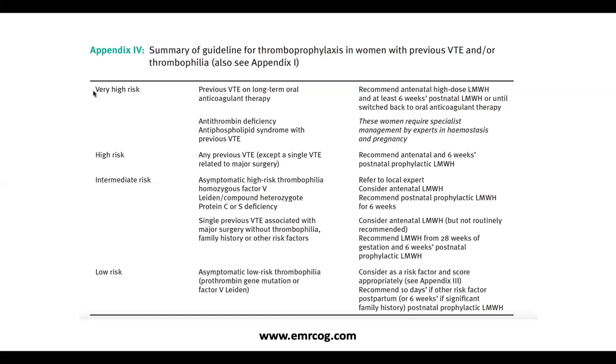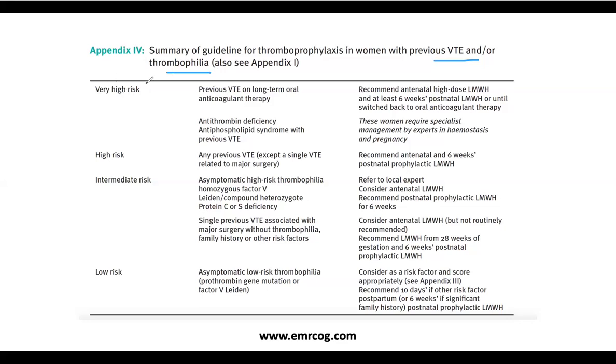So, Dr. Rabah, what are the secrets of this table? As I told you, this table is very common in your exam to explain a lot of the questions, especially in the tricky eMRCOGs. So, the summary of guideline for thromboprophylaxis in women with a previous VTE or thrombophilia.